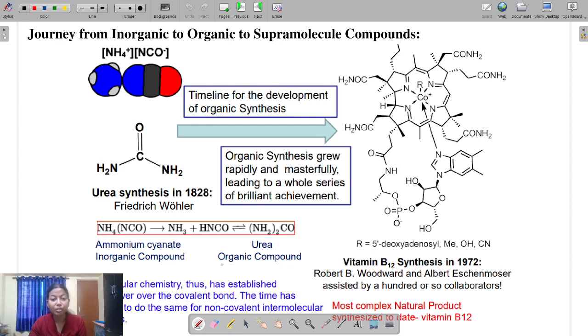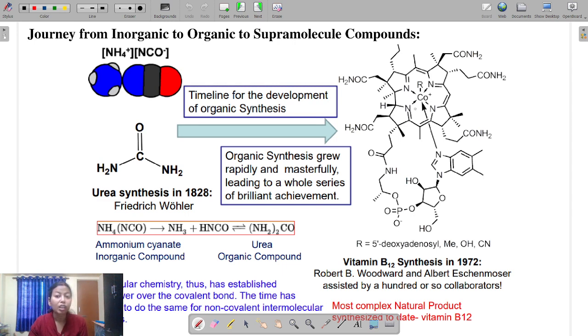This was synthesized in 1828, and after a long journey of nearly 100 years, in 1972 vitamin B12 was synthesized as the most complex molecule till now. So this is a supramolecular compound. Supramolecule means it is a big molecule with a molecular assembly, as I have already said, including some non-covalent interactions.